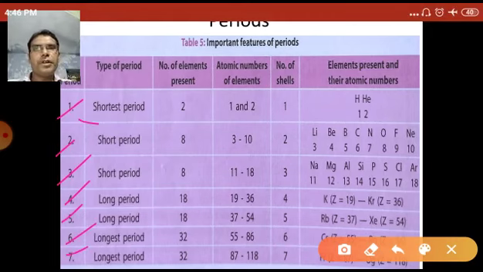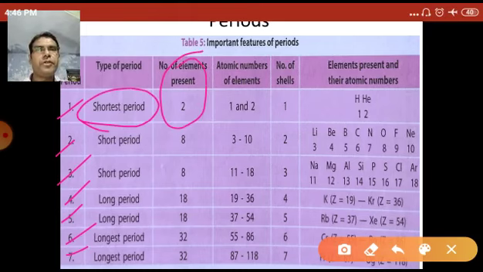The first period is the shortest period. The total number of elements present in the first period is 2, with atomic numbers 1 and 2, and only one shell is present in the first period. The elements are hydrogen and helium.